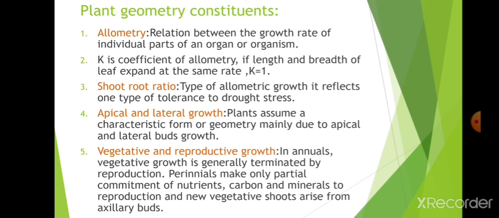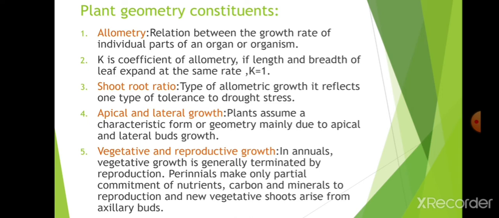Apical and lateral growths. Plants assume a characteristic form of geometry mainly due to apical and lateral bud development. Apical means it will go upwards, and lateral buds mean the sides, which give the characteristic shape. This is known as apical and lateral growth. Vegetative and reproductive growth: in annuals, vegetative growth is generally terminated by reproduction. In perennials, there is only partial commitment of nutrients, carbon and minerals to reproduction, and new vegetative shoots arise from axillary buds. That is where vegetative growth is occurring.